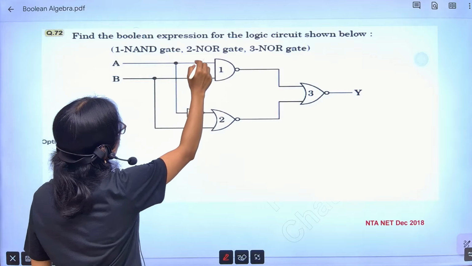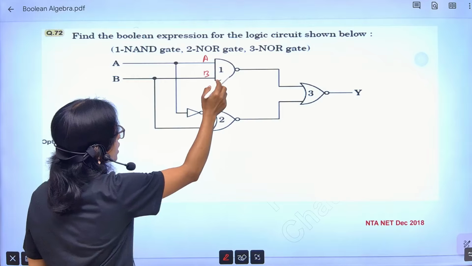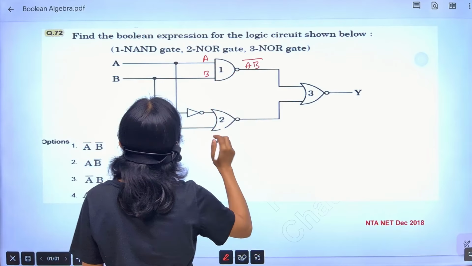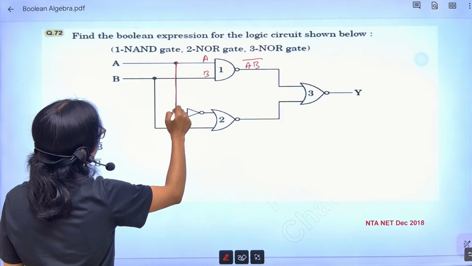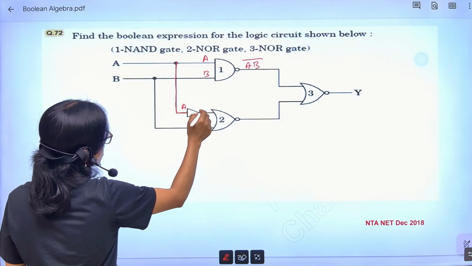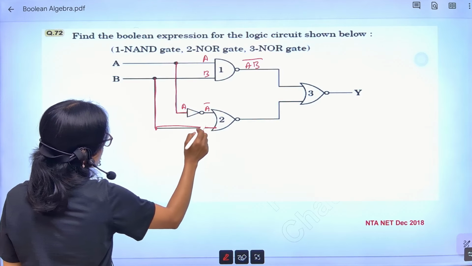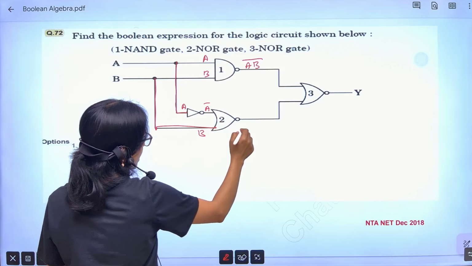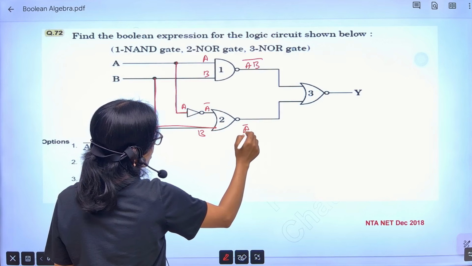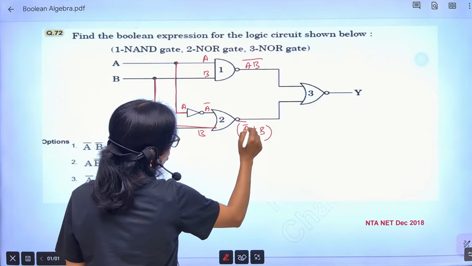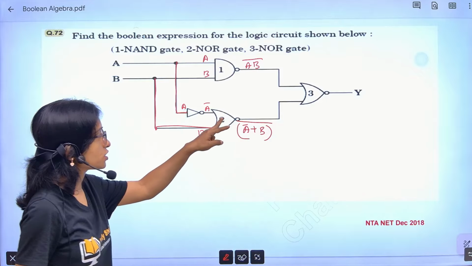Here from A I am getting this A, this is B, so it will be NAND gate, which means this is AB bar. From here I am getting A, this one is coming A bar, and from here I am getting B, and this is NOR gate, that means A bar plus B whole bar, because it is NOR gate.